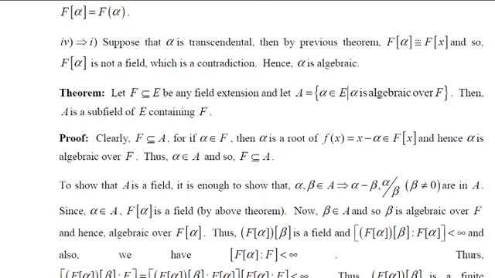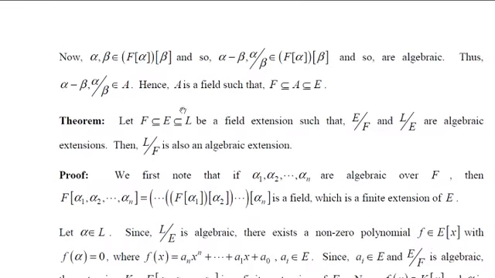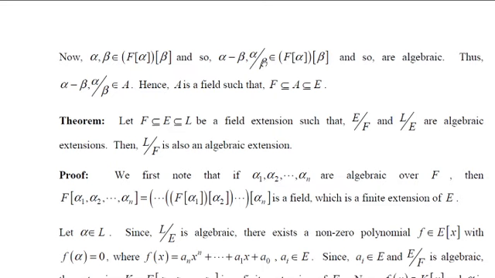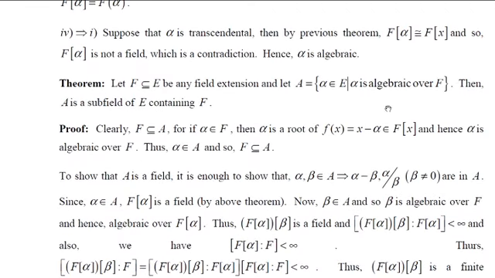So since alpha and beta are present in this, and you have proved that this is a field, alpha minus beta and alpha by beta both belong to this. And since this is an algebraic extension, every element of this must be algebraic. Since these two belong to this, alpha minus beta and alpha by beta both are algebraic. So we have proved alpha minus beta and alpha by beta are algebraic over F.